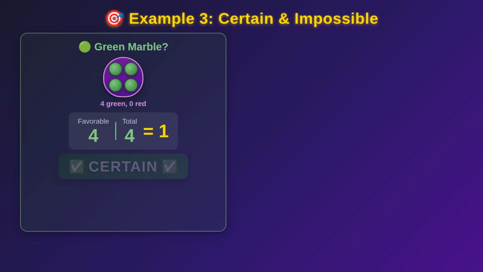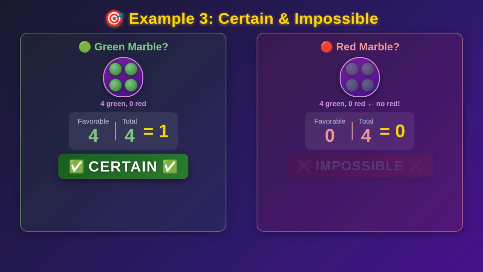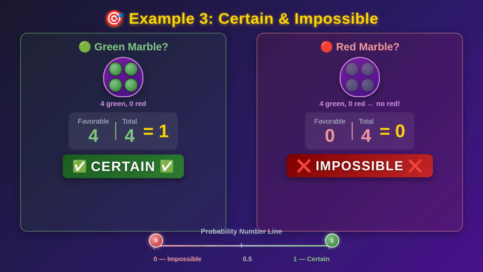Here's a fun one. Maya has a bag with only green marbles. All 4 of them are green. What's the probability she pulls out a green marble? Favorable outcomes, green marbles, that's 4. Total outcomes, 4. So the probability is 4 out of 4, which equals 1. That means it's certain. It will definitely happen.